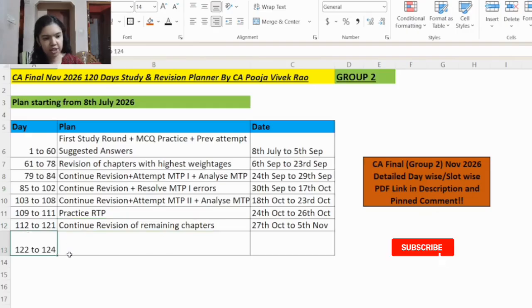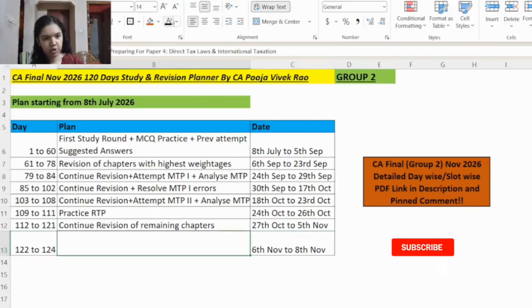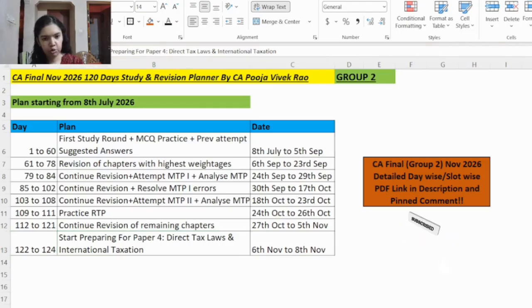Then the last 3 days will be left, day 122 to day 124. So 6th November to 8th November. So here you will start preparing for paper 4, that is DT. This is the first paper of group 2. So I always recommend starting to study early for the first paper. Because if you study the first paper early and if you write it confidently, and if the first paper goes well, it will give you a positive momentum for the other exams also.